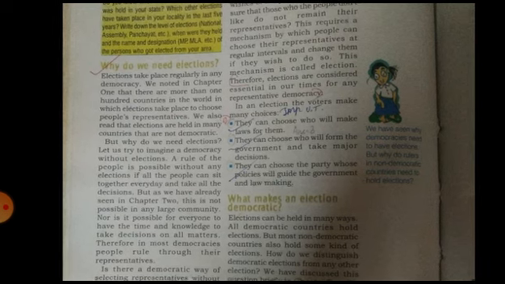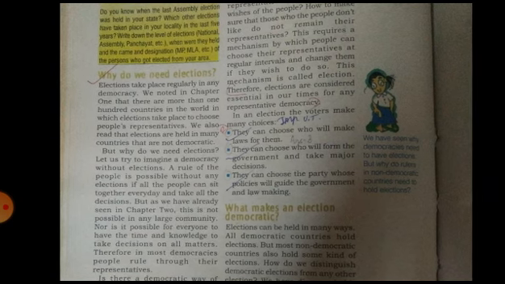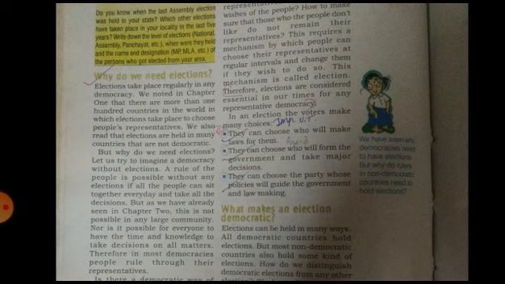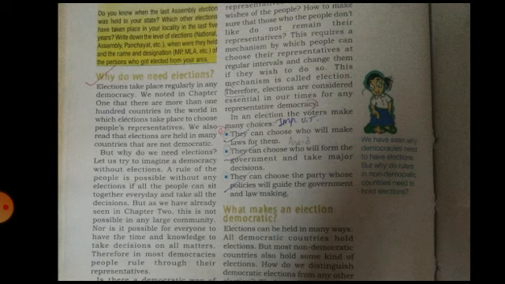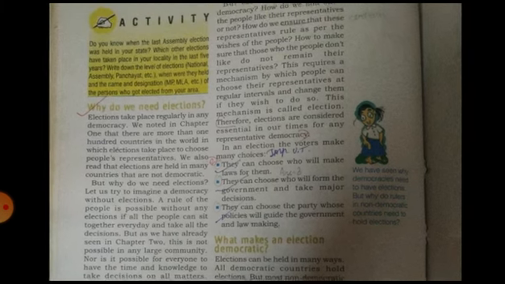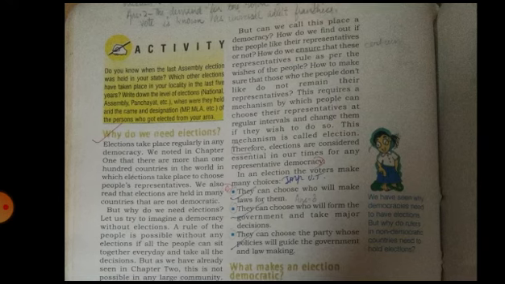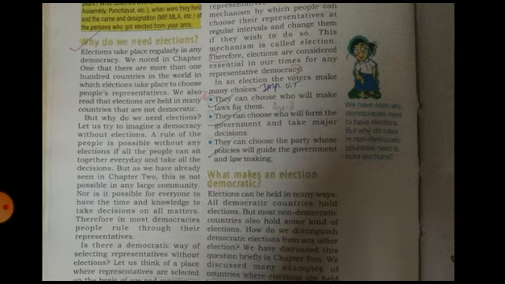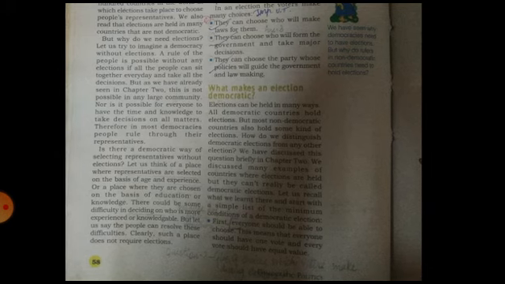Nor is it possible for everyone to have the time and knowledge to take decisions on all matters. Common people do not get the time. Even they do not have the interest or knowledge about making the policies. Therefore, in most democracies, people rule through their representatives. Means they are the mediators, or they are working on behalf of us, our representatives.